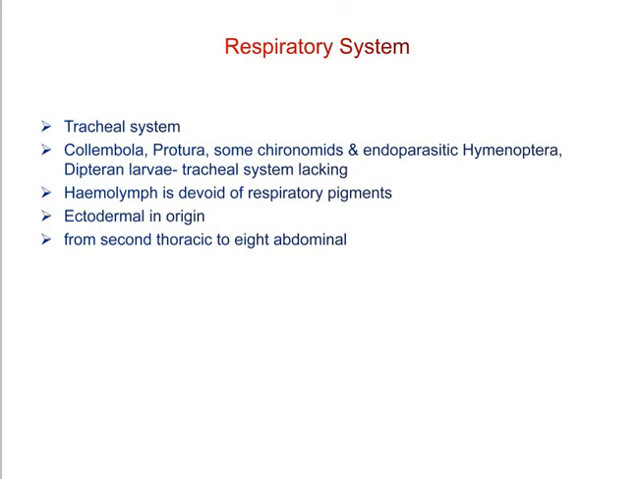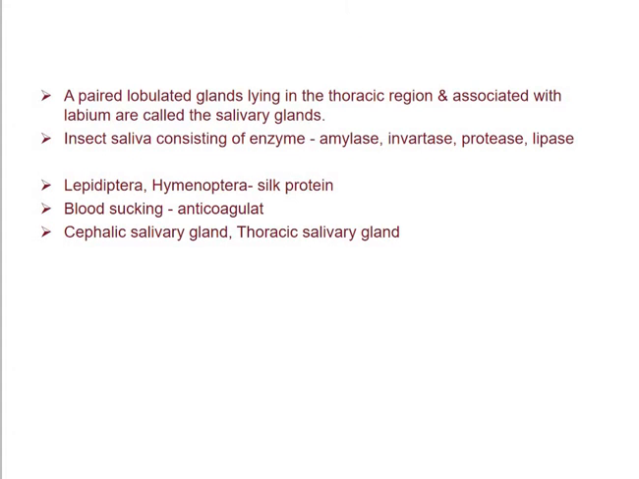Now come to the example. There are two pairs of salivary or labial glands present in the honeybee. One pair, situated in the ventral region of the head, is called the cephalic gland, whereas the second pair, situated in the thoracic region, is called the thoracic salivary gland.